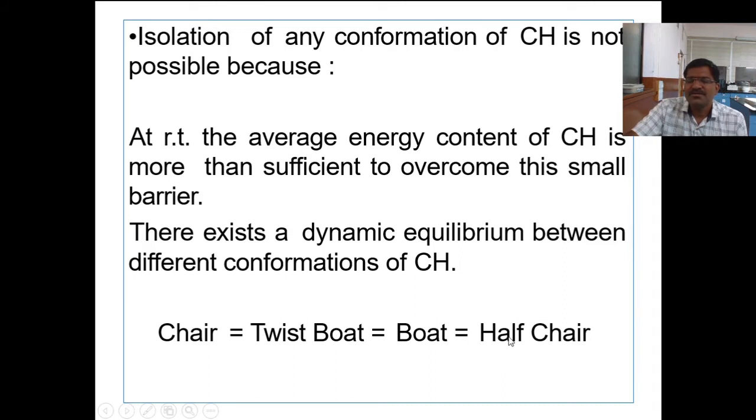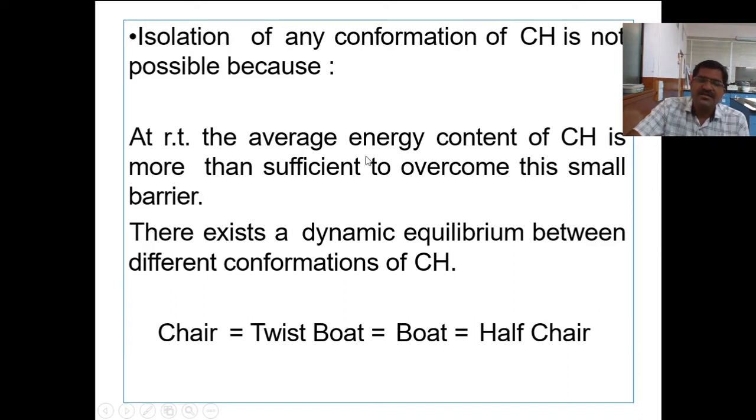The maximum amount of energy required to form the half chair conformation is 10.7 to 10.9 kilocalorie per mole, nearly 11 kilocalories per mole. And at room temperature, 20 kilocalorie energy is available in the form of heat.